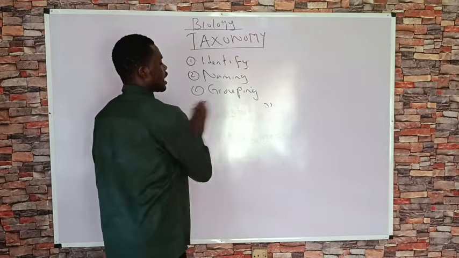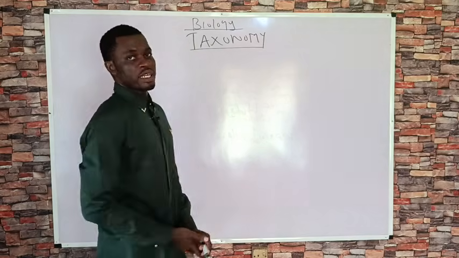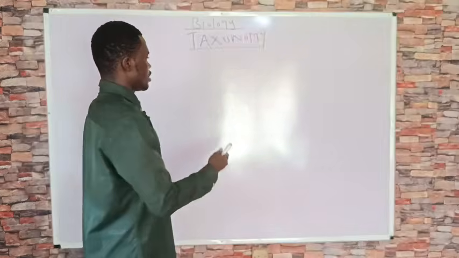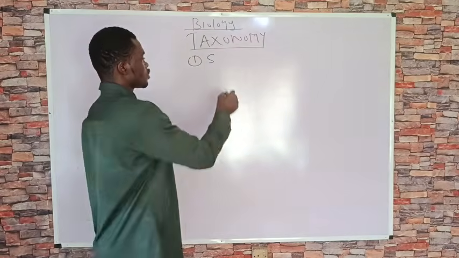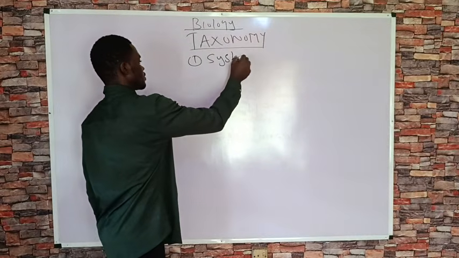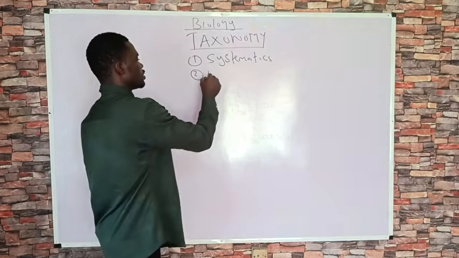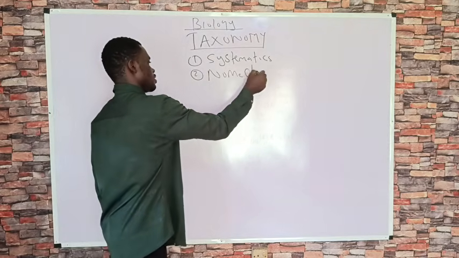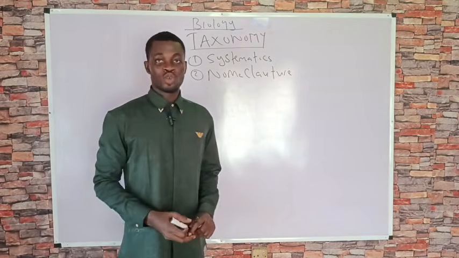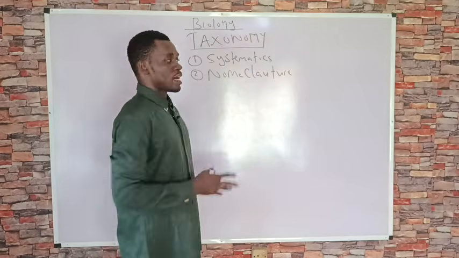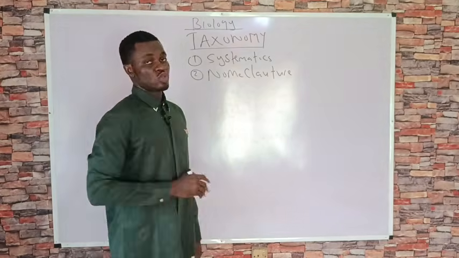Now, taxonomy is a broad term that involves two major branches. We have a branch of taxonomy known as systematics. We have a branch of taxonomy known as nomenclature. So we have systematics and we have nomenclature. We'll take them one after the other. We'll talk about systematics, and when we are done with systematics, we'll talk about nomenclature.